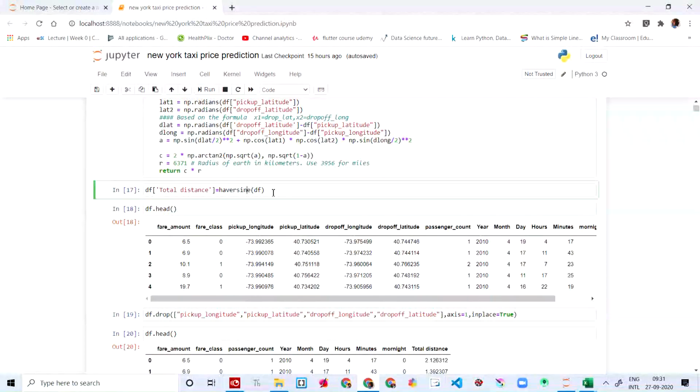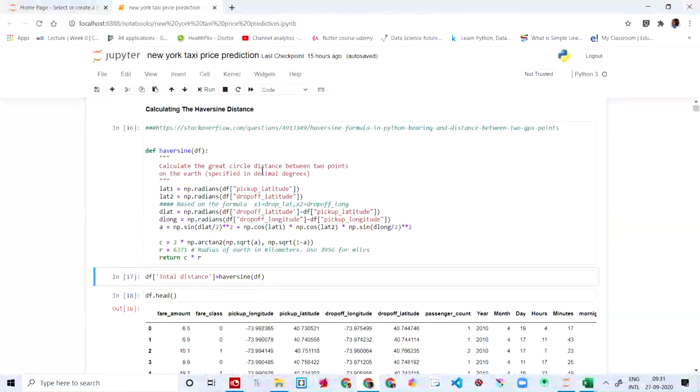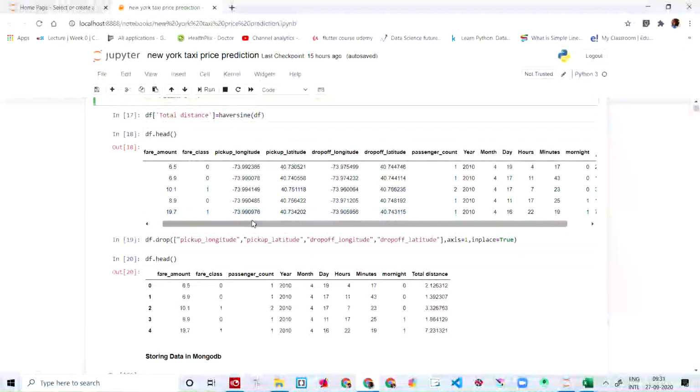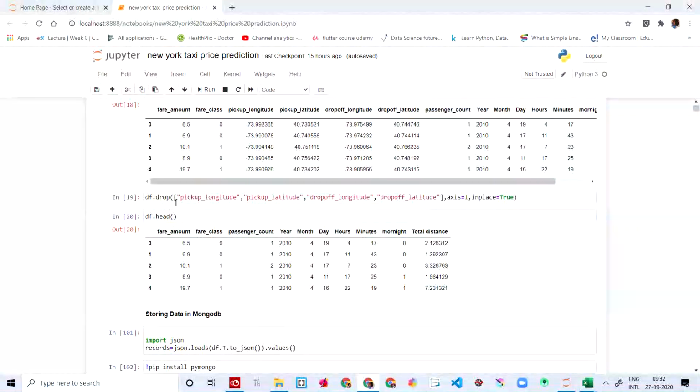Haversine. We have a feature called total distance that is equal to the Haversine, this function. And then we got the head over here. We are going to drop the pickup longitude, pickup latitude, dropoff longitude, and dropoff latitude completely.